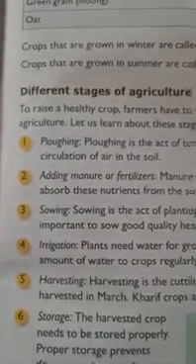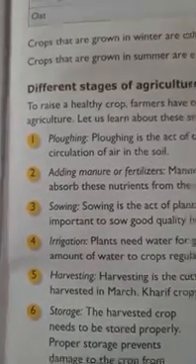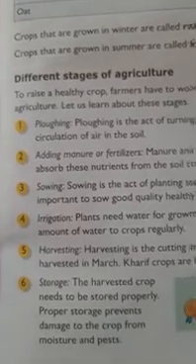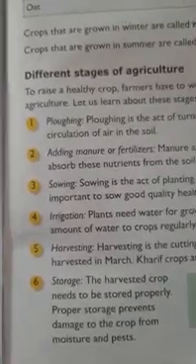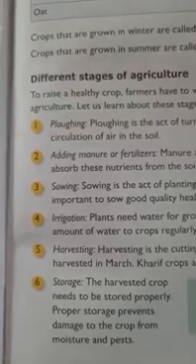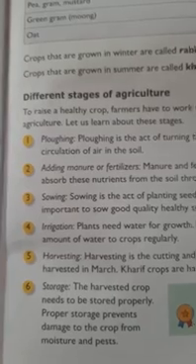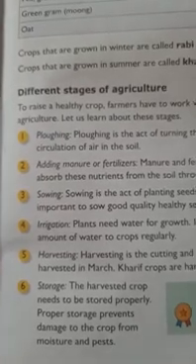Harvesting means cutting and gathering the ripe crop, cutting and making bundles of that crop. That is harvesting. The sixth stage is storage. We can say it is the last stage. The harvested crop needs to be stored properly.